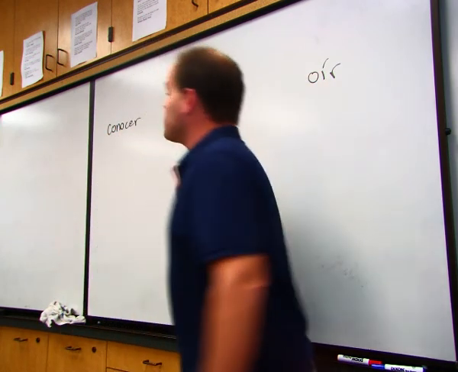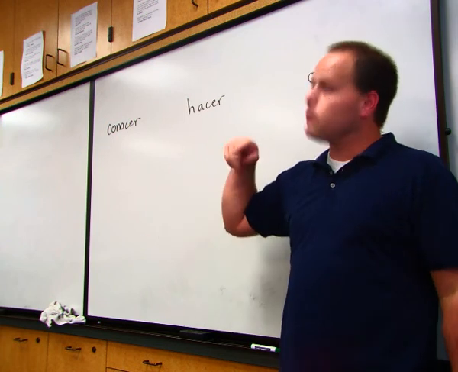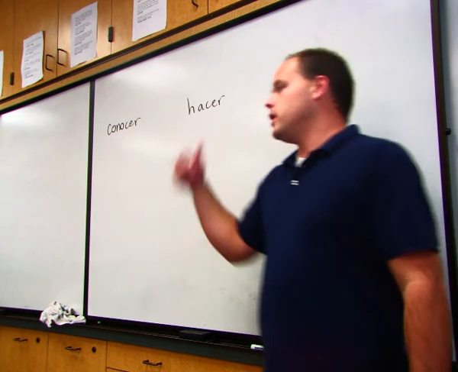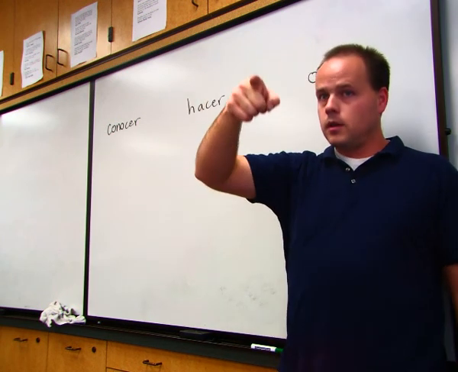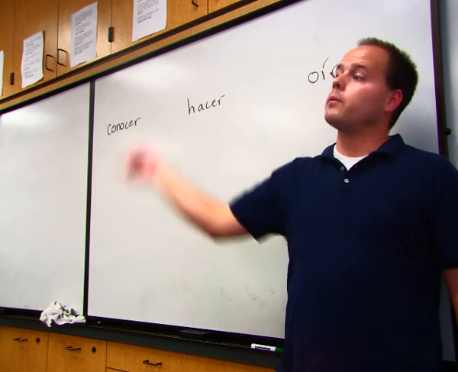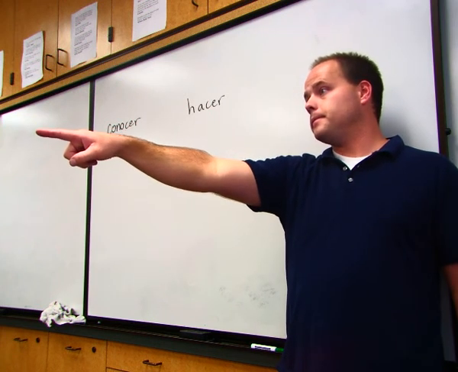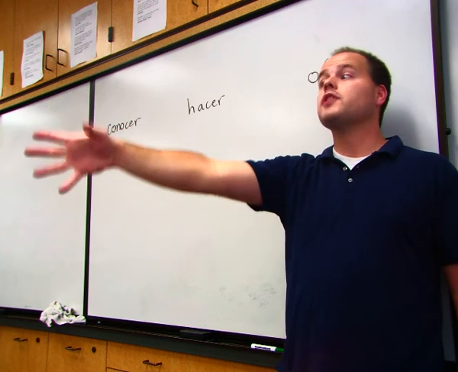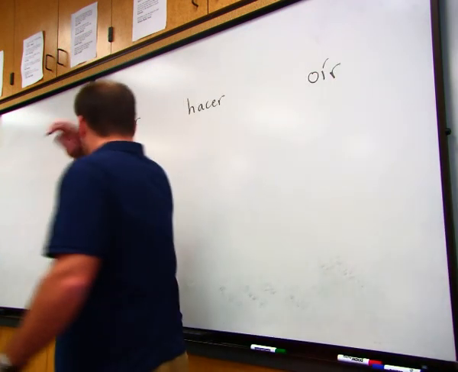ER and IR verbs, but these are not totally regular. What we learned the other day was regular verbs. Most verbs, what are the 2 steps when we conjugate a verb? What's the first thing we do? Take off the ending. We drop the ending, and then add the new ending. The new ending depends on what? The subject. Yeah. The person we're talking about, the person who's doing it. Okay? That's normally what it is.